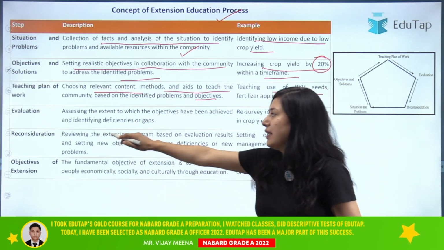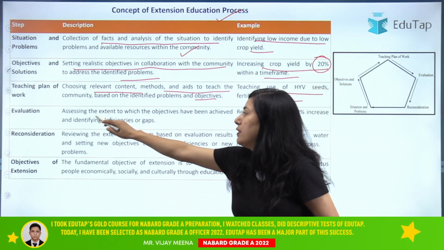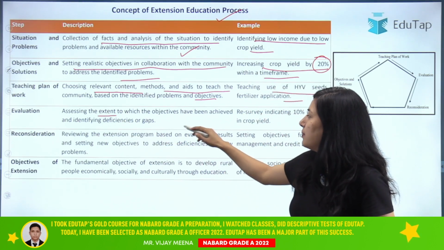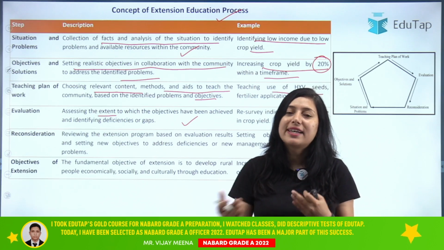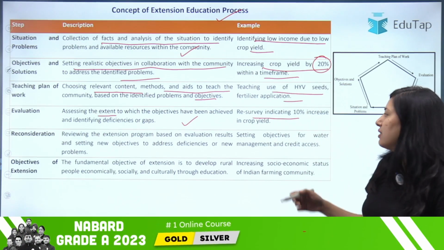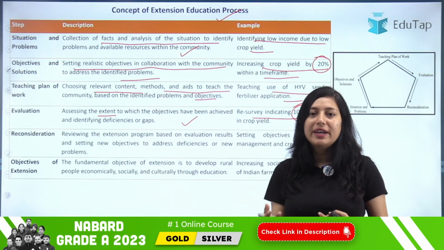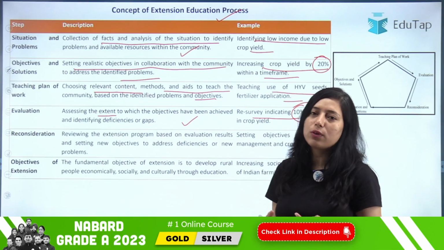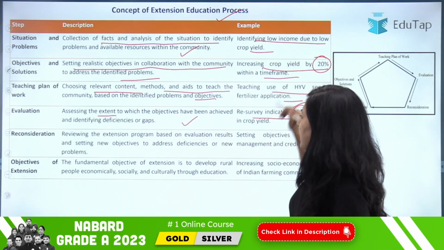Then the next step is evaluation. After we have done this, we assess the extent to which the objective has been achieved. For example, we conduct a resurvey. After a year we surveyed and it came out that only a 10% increase in crop yield had occurred. And our target was 20%, right?